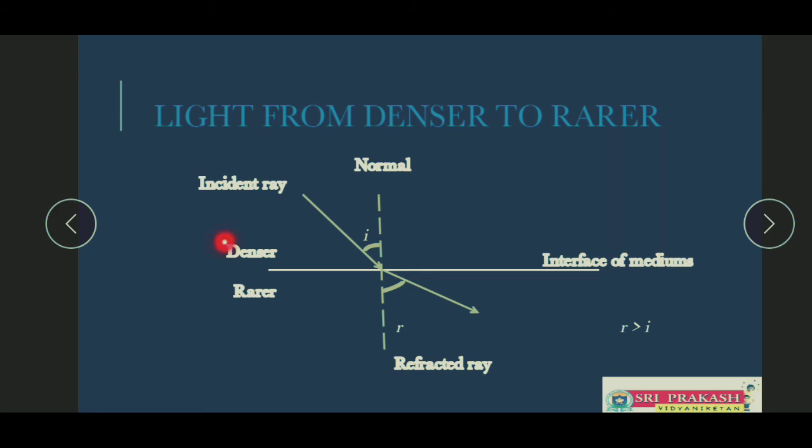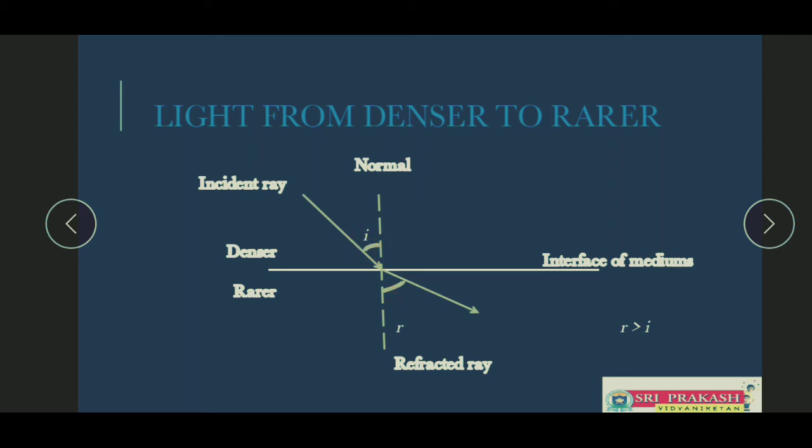Here we need to identify that light is incident from the denser medium and the angle it made is I, and the refracted ray is shifting away from the normal. In both the cases, previous and now, the angle of incidence and angle of refraction are not the same.